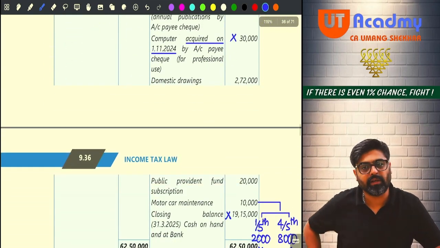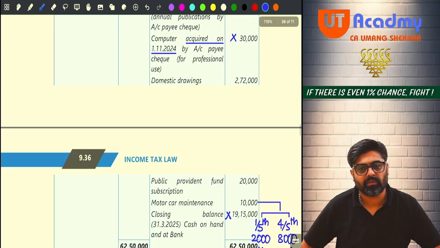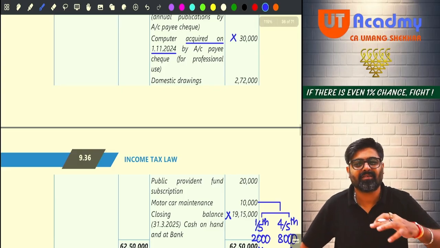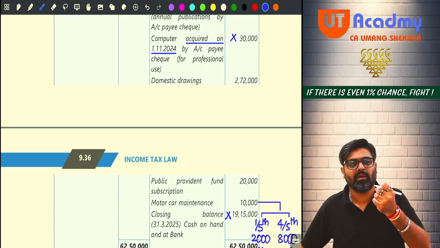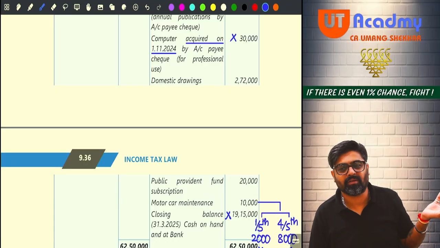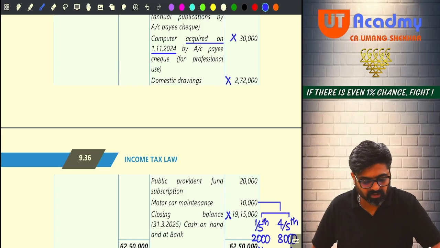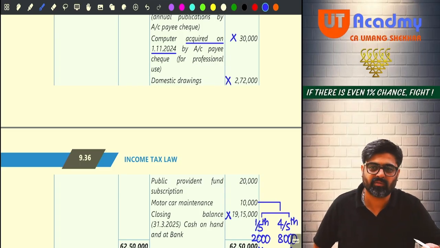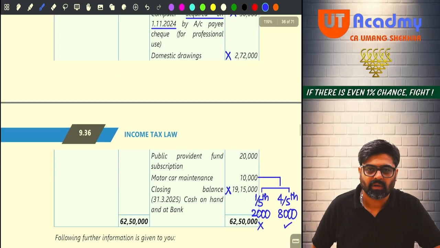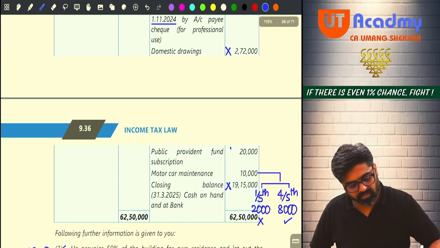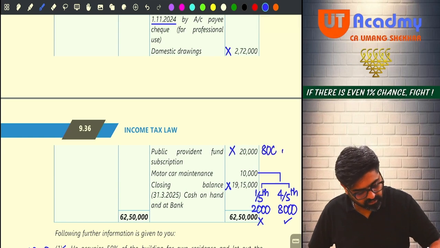Then domestic drawings 272. Meaning this is the money which you are drawing to meet your household expenses. Is it your PGBP expense? No. So where this will be allowed? Nowhere. There is no deduction for such drawings. Yes or no? This is on your capital account. Now public provident fund, not your PGBP expense. For this also you are going to get 80C deduction.